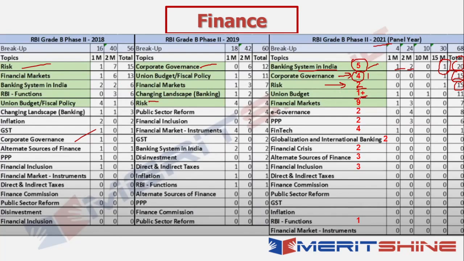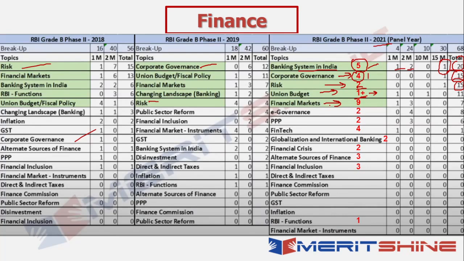Then again, union budget is something which is very relevant and important, and every year it gets covered. So there is one holistic lecture on union budget covering this year's budget itself. And why have I written 1+ here? Because union budget gets covered as far as the ESI section is also concerned. So from there also you can cover that.